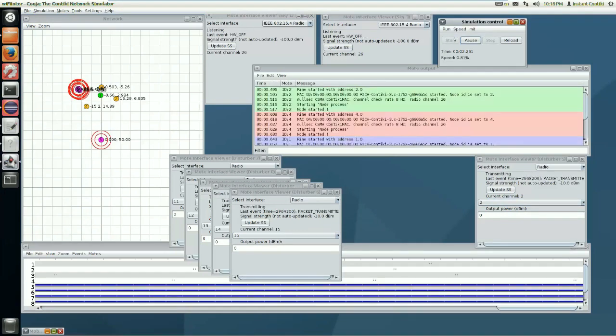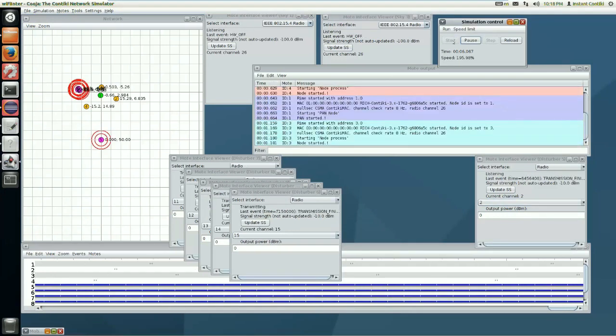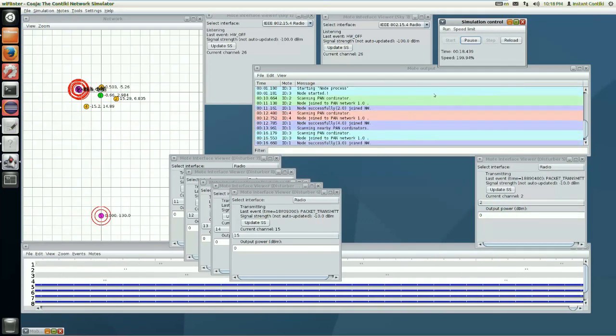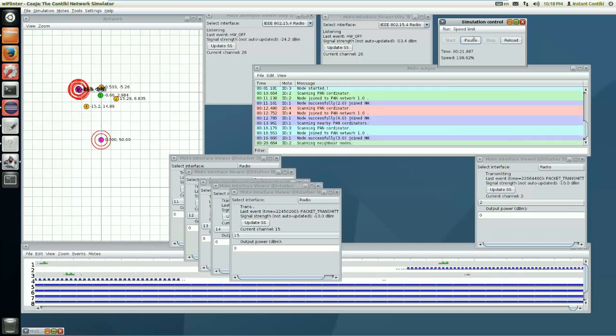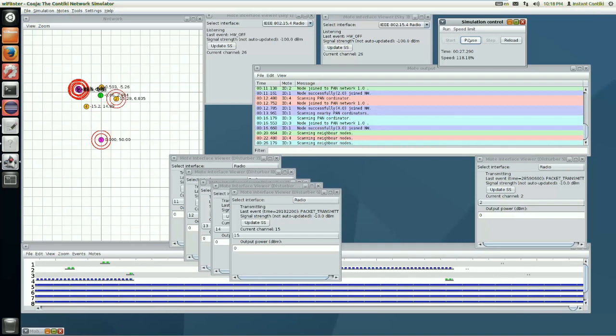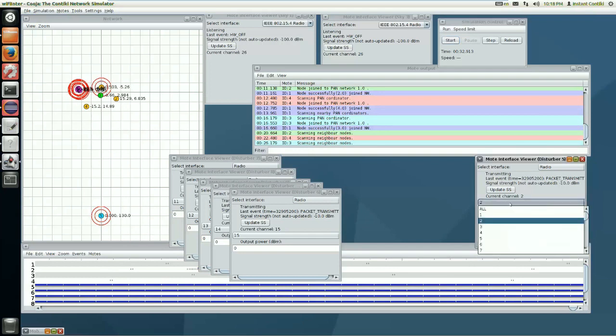Now we start the network. The nodes join the network and the connection is established. We introduce the mobile disturber node to our current channel number 26.